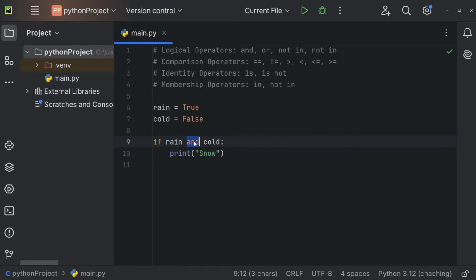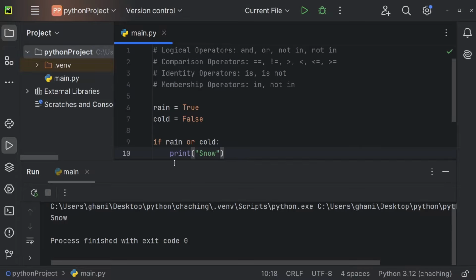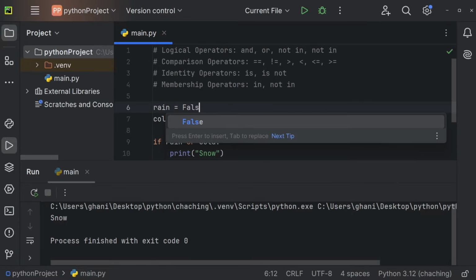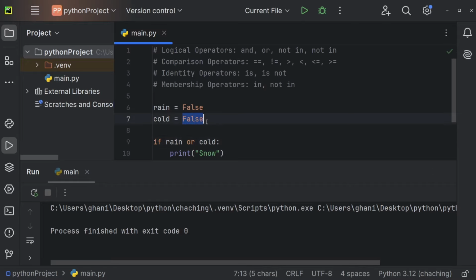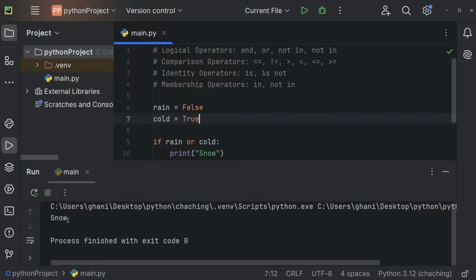I could also use the OR right here, and under those circumstances, even though it does not make too much sense in this case, only one of those conditions needs to be true for this to execute. And you can see now we're getting snow, because rain is true and cold is false. If both of those conditions are false though, then we will not output anything. But if cold or rain are true, so one of those, then we will output snow.